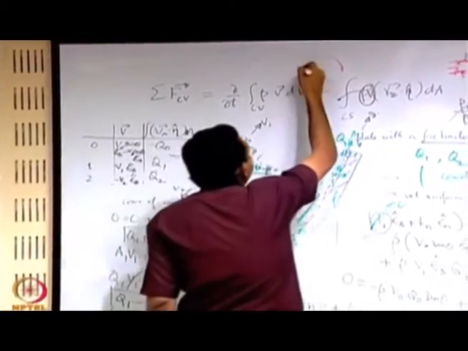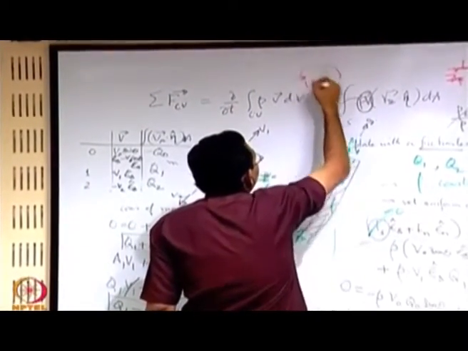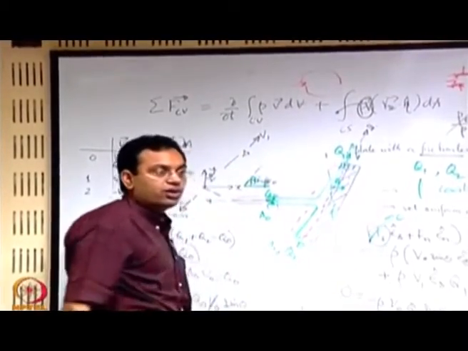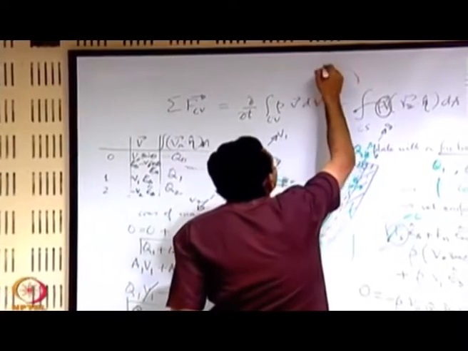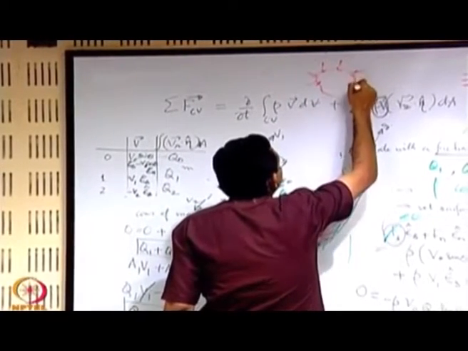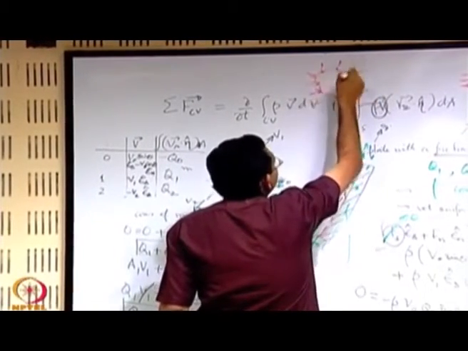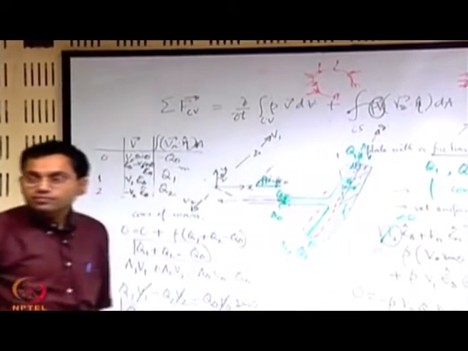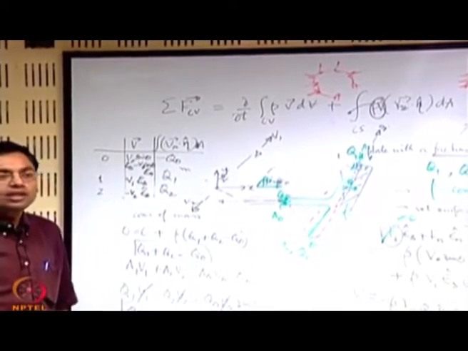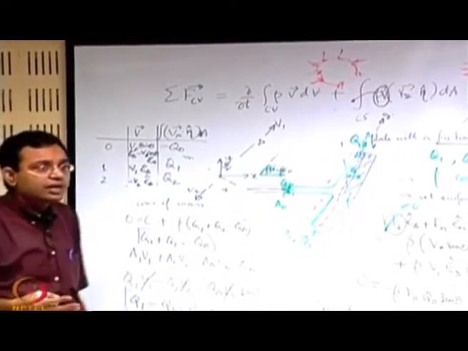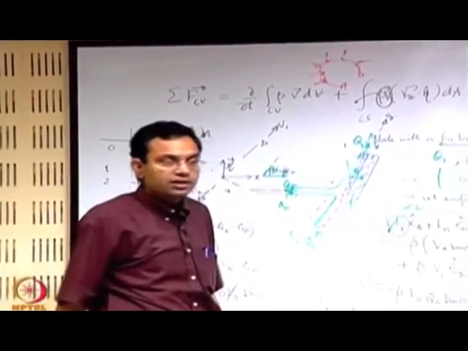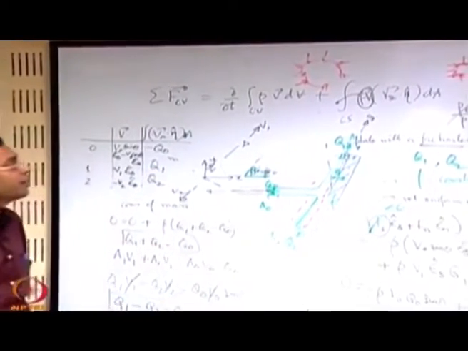So no matter how bad the shape of the contour of the surface is, so long as it is closed, and if you have a uniform pressure throughout, then the resultant force due to that will be 0. This is a very important thing, and you should be able to derive it by yourself. If you are not able to do that, you let me know later on, I will try to help you out, but you should be able to do it.